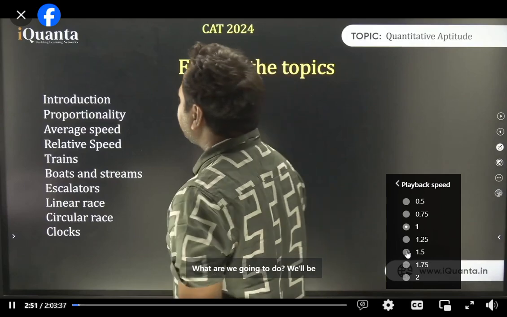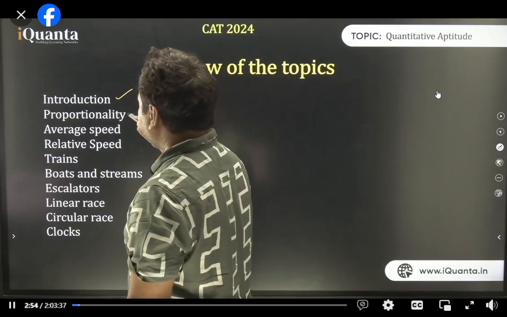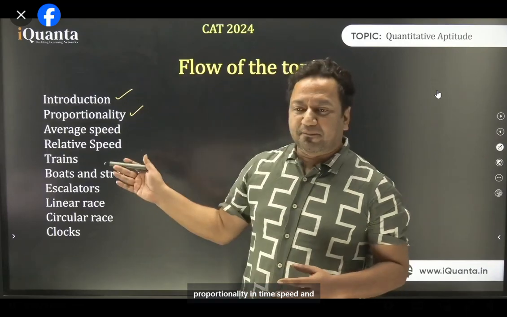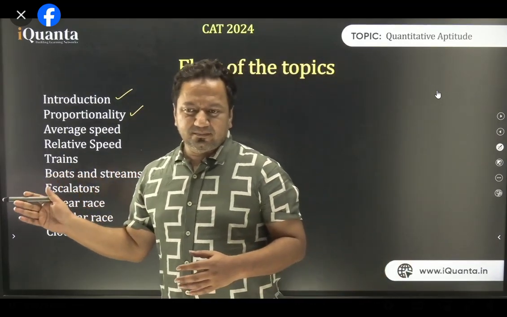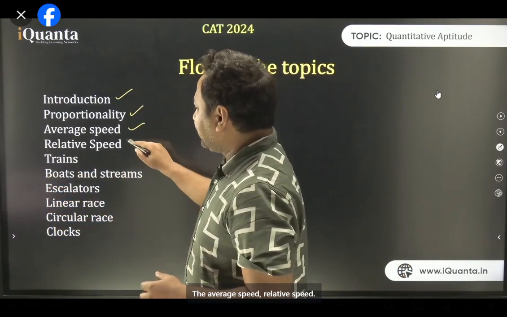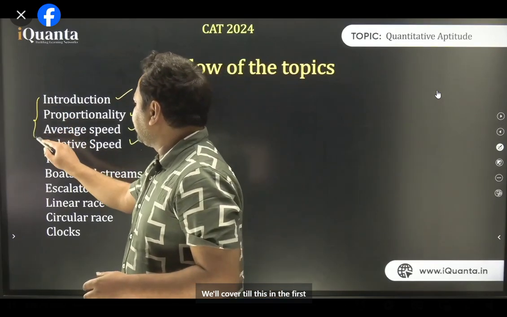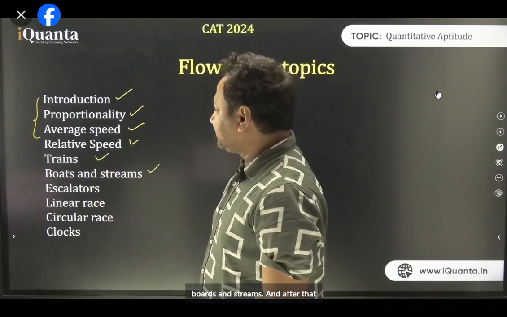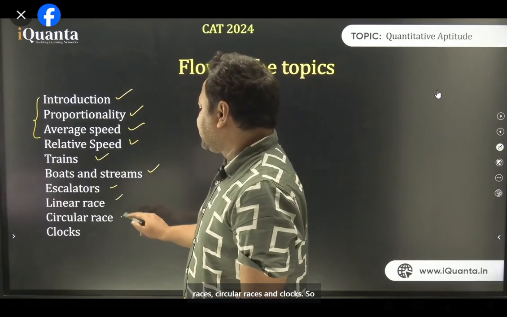What are we going to do? We'll be starting with the introduction, proportionality, the use of proportionality, in time, speed, and distance. The average speed, relative speed. We'll cover till this in the first session. Then we'll go with relative speed in the next session, trains, boats, and streams. And after that, we'll be doing escalators, linear races, circular races, and clocks.